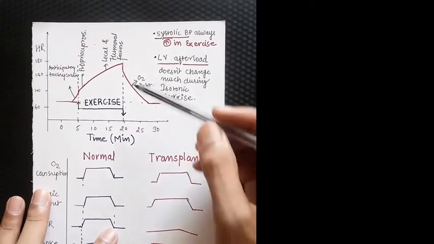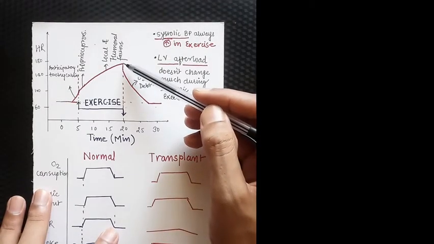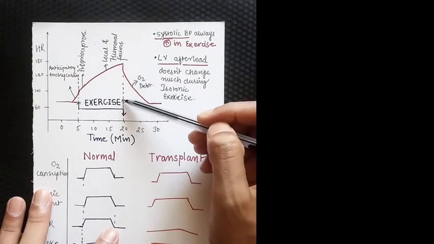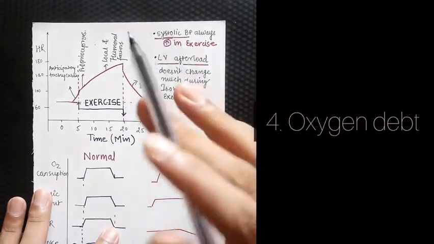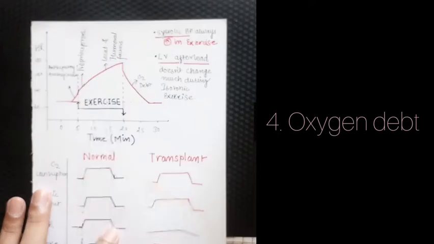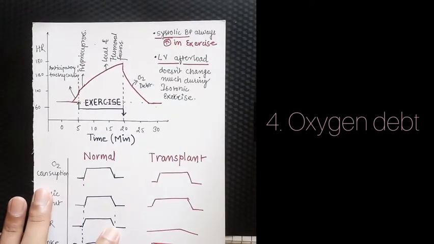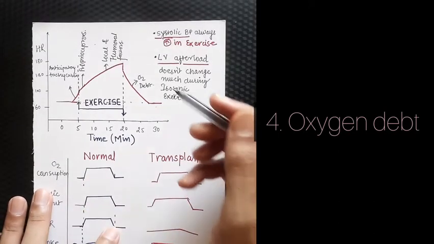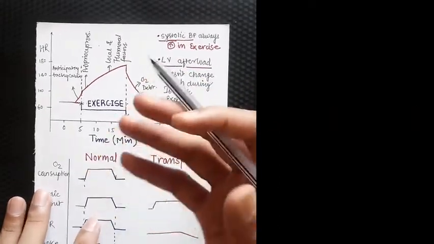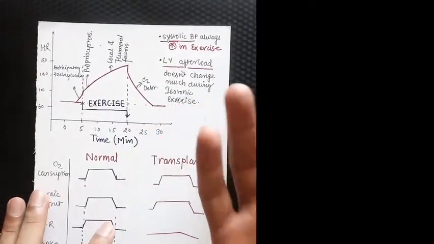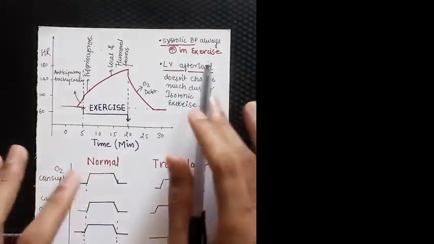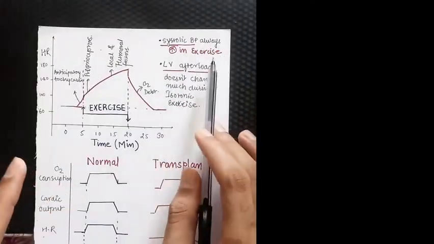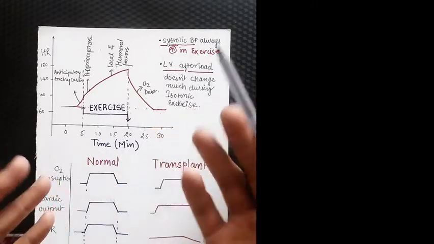But we can see that at the end of exercise there is no sudden drop of heart rate to normal level. The heart rate decreases gradually to normal level because of oxygen debt. Our body has consumed a lot of oxygen and now it is in oxygen debt. So we have to compensate that oxygen loss in the form of a gradual decrease in the heart rate. Now, systolic blood pressure is always increasing in exercise, as we know, because the heart rate is increased.